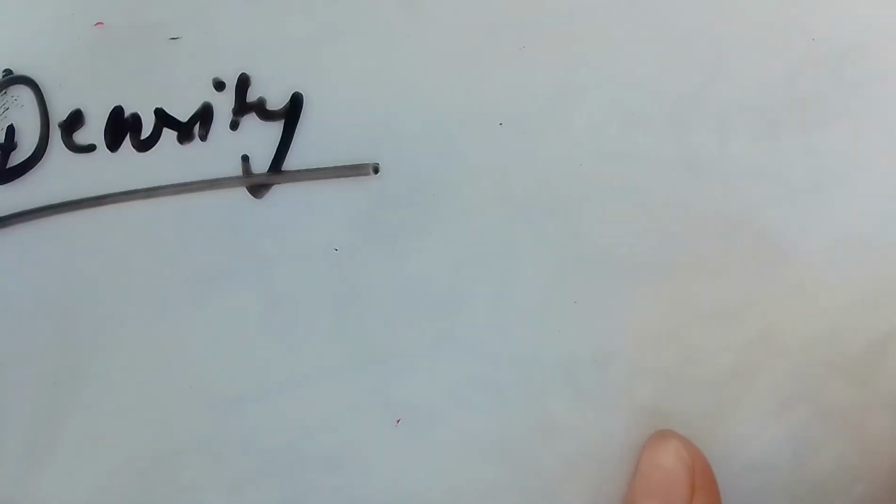Now next I will take the next physical property, that is density. Density, what is density? The density of a metal simply means how much a certain amount of it weighs, right?